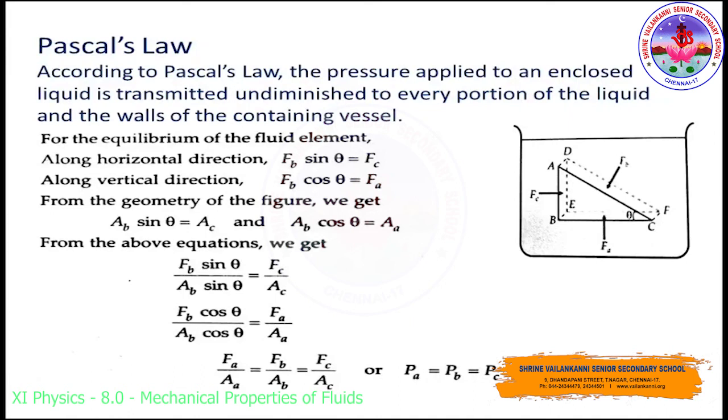So the pressure on every face is equal: FA by AA, FB by AB and FC by AC, the area of side C. So pressure PA is equal to PB, which is equal to PC. From the above expression you may understand that the pressure exerted is the same in all directions in a fluid at rest. So this is proved by Pascal's law of transmission of fluid pressure, right?